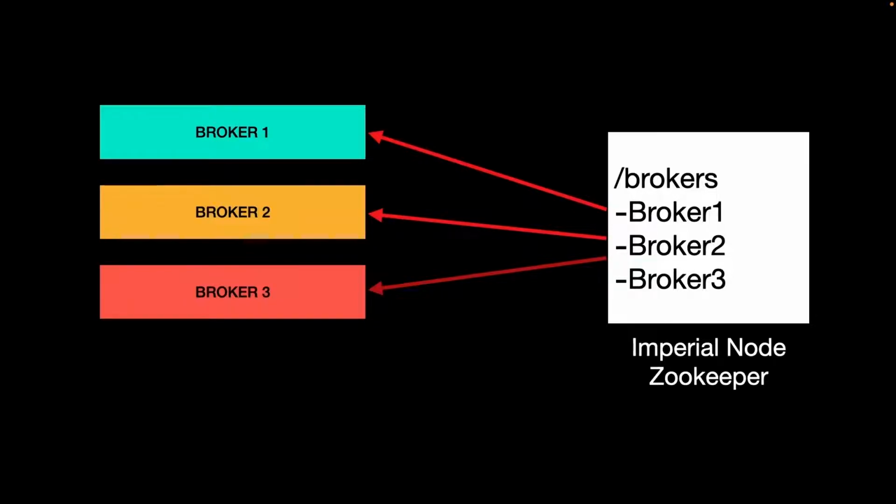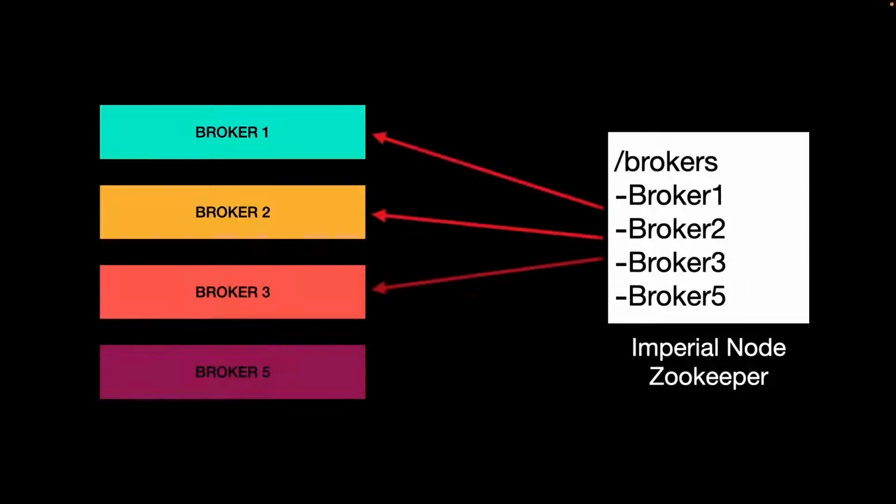So something similar will happen in the case of an addition of a new node. If we have a broker 5, a newly created broker in our cluster, broker 5 will connect with the Zookeeper, inform the Zookeeper that it is up and running, and register itself with the Zookeeper. Now the Zookeeper will inform all the other brokers that we have a new broker and we can share our workload among all 4 brokers.